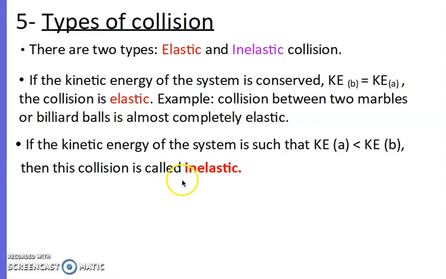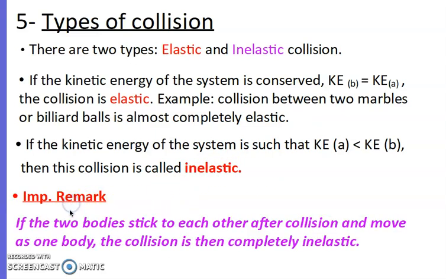Then it is said to be inelastic. Okay? An important remark here. If the two bodies stick to each other after collision and move as one body, be careful here, move as one body, the collision is then said to be completely inelastic, okay?